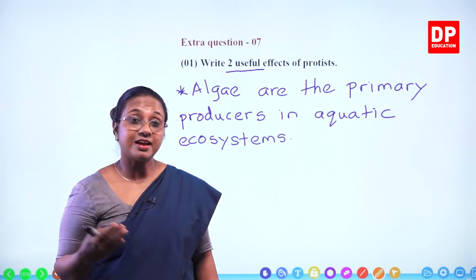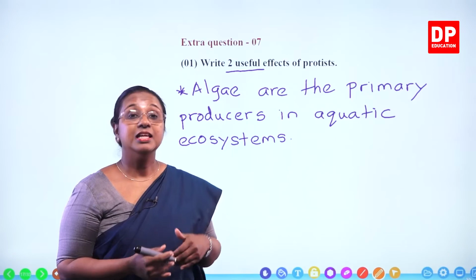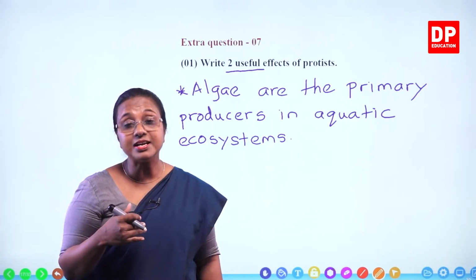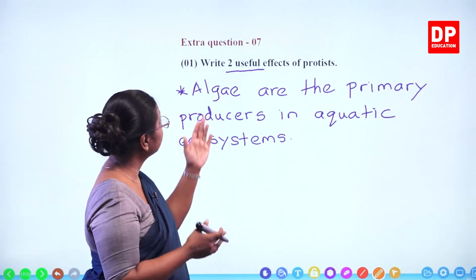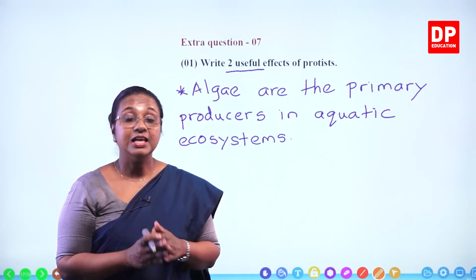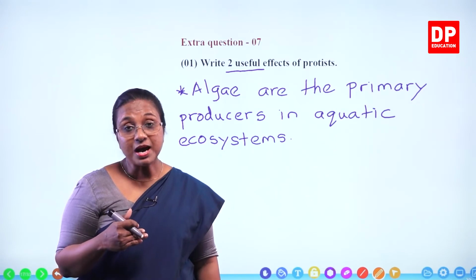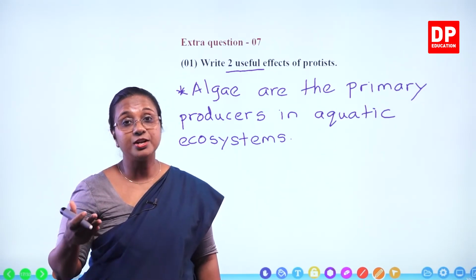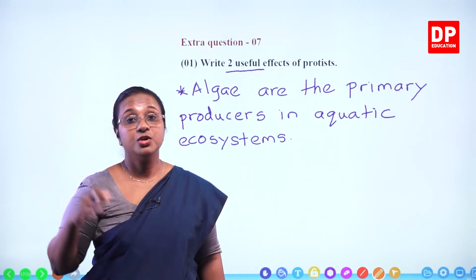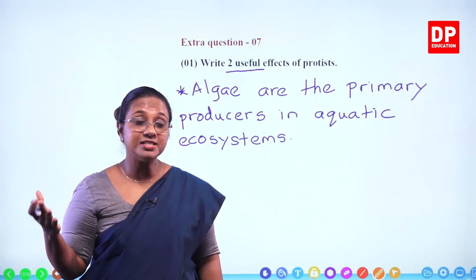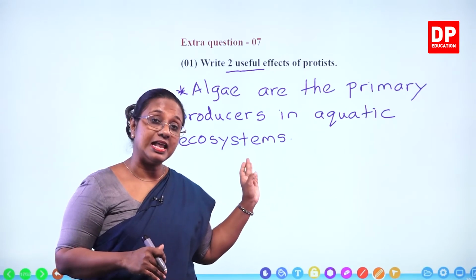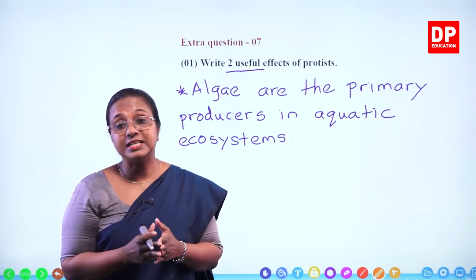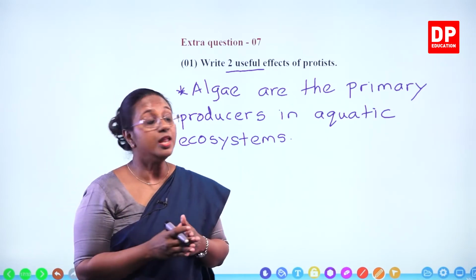So that is extracted from algae. The same way alginic acid that is used in making ice cream is also extracted from algae. Then there is the symbiotic relationship, lichens, between algae or cyanobacteria and fungus. So fungus will be one organism, the other organism can be either an alga or a cyanobacterium. So that is also present in the environment, a useful effect.